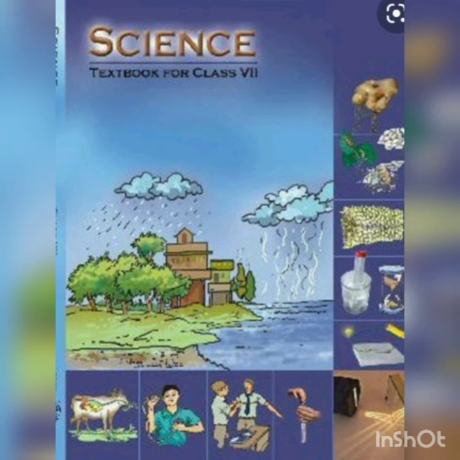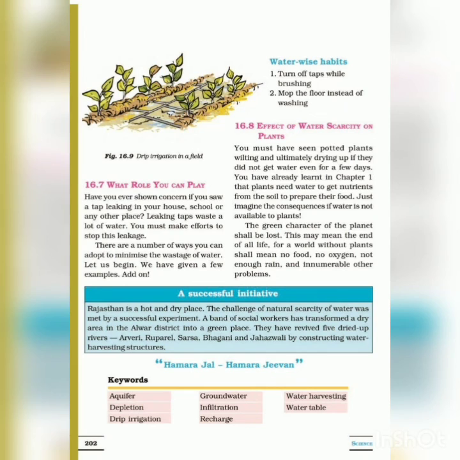Children, today we are going to discuss the chapter Water, a Precious Resource. In the previous section we learned what is meant by water, the uses of water, what the water cycle is, how water changes state, and what things are present in the water cycle. We have learned all these things. Just recall them.